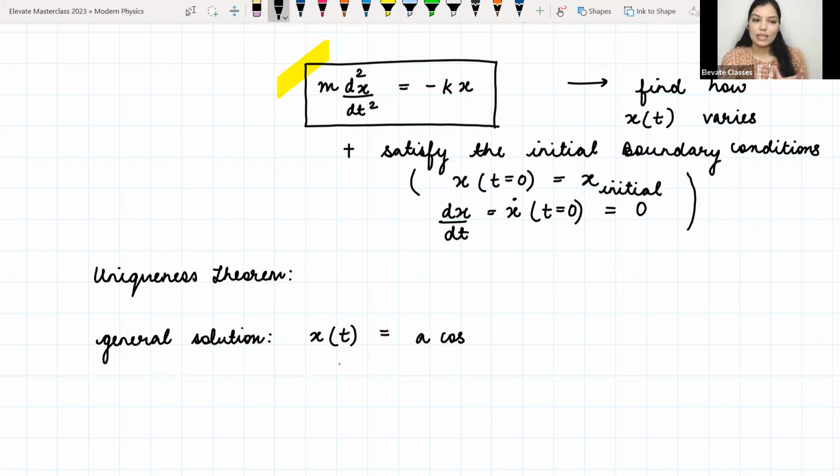Otherwise, if you want to discuss the uniqueness theorem in detail, maybe we can do that later and maybe you can read it a bit, okay? So this is, I think, different from the uniqueness theorem you read in EMT. I think that is some other theorem. This is from mathematics. So you can give it a reading later maybe, okay?